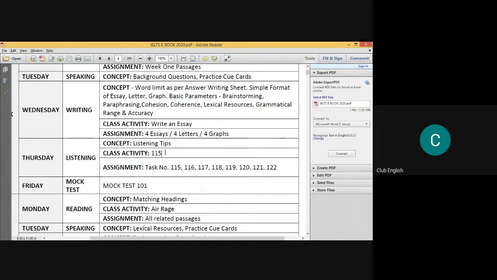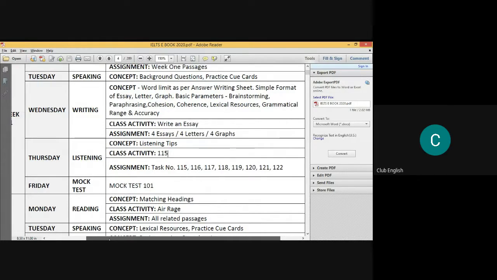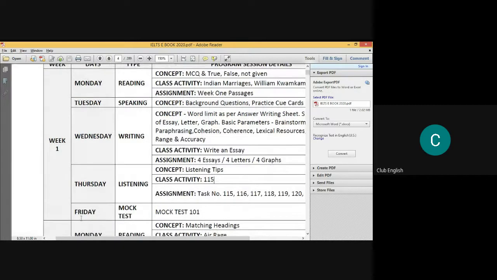He or she would be doing 8 different activities with you in the class, or in a form of assignment. Now, the next is Friday, as you can see, mock test. So, mock test 101 you'll be giving to him or her, which I'll be sharing, and he or she is going to do that exam by Sunday, and would be submitting it back to you by Sunday. So this is how week one will be completed.